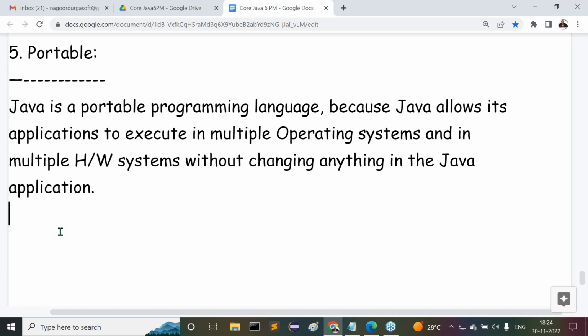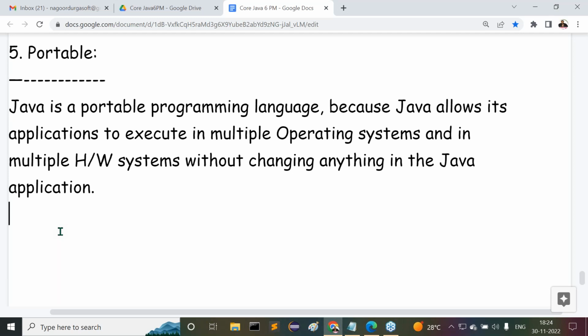a simple example I'm telling you. I have a computer where the Linux operating system is available. In that Linux operating system, some kind of processor hardware component is available, for example Intel. I can compile my program there and execute it. That executable program I can take from this system to some other system, where maybe the Windows operating system and some other hardware system is available.